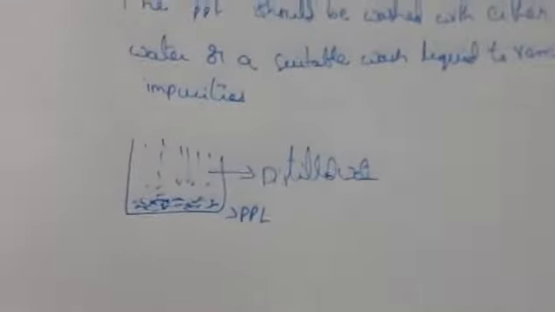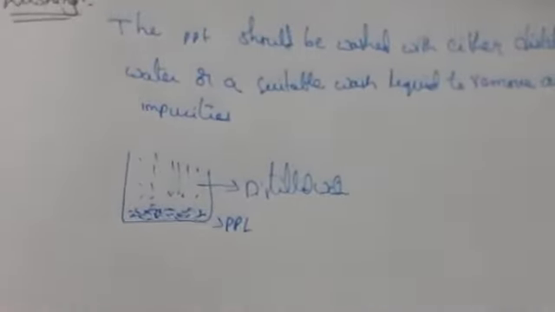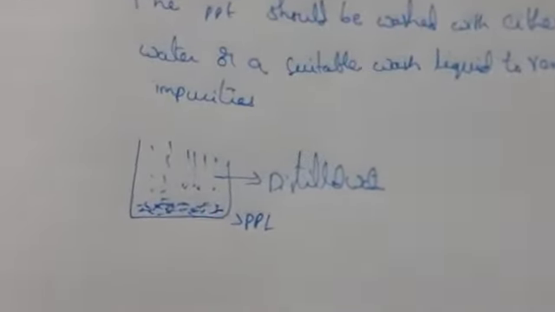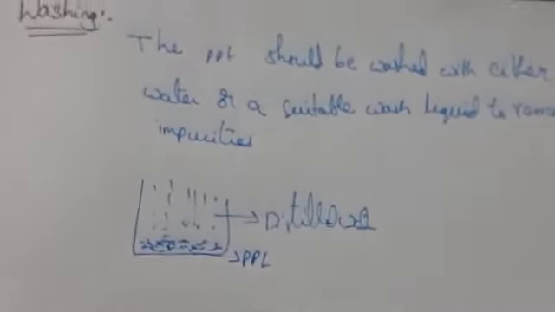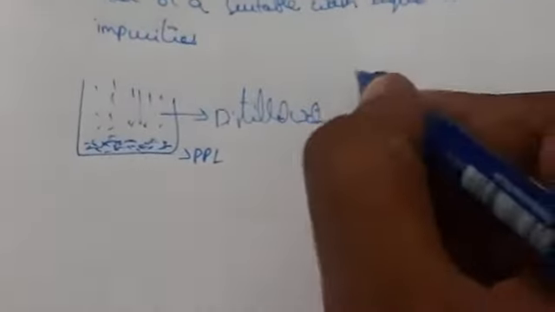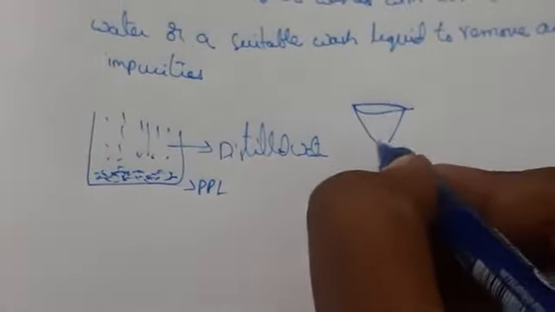If only a very small amount of precipitate is there, you can wash it with water. If more precipitate is there, you can also wash with water to remove the impurities and contaminants. For example, this is the funnel, and you keep it on the beaker.